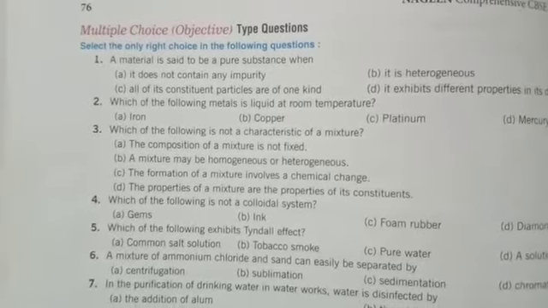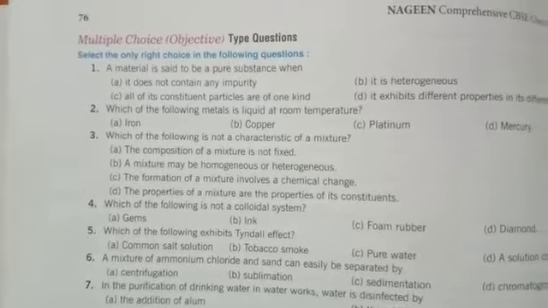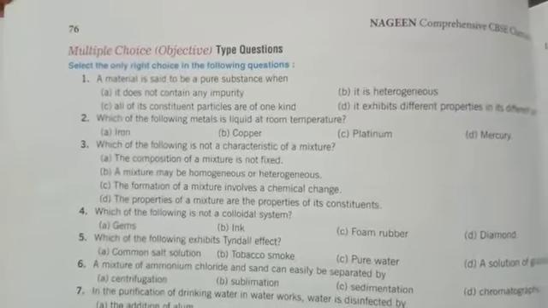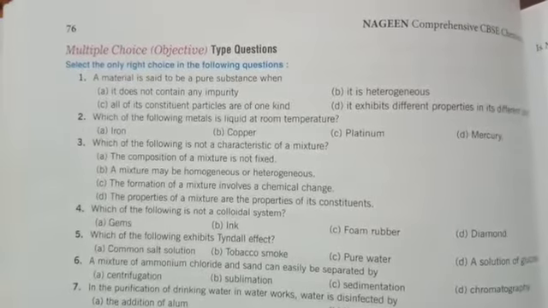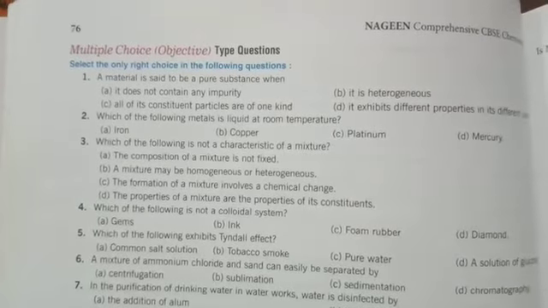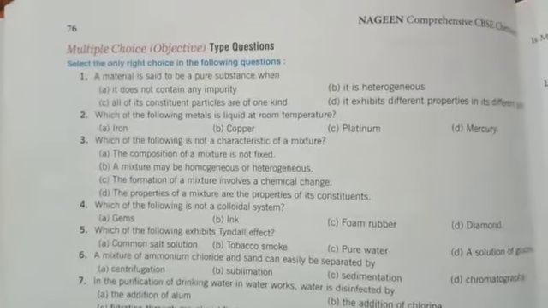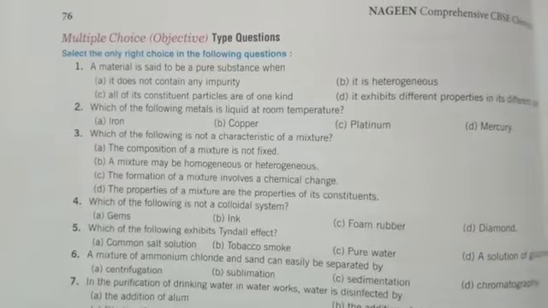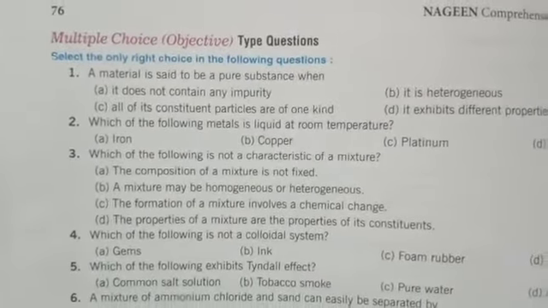A material is said to be a pure substance when: option A, it does not contain any impurities; option B, it is heterogeneous; option C, all of its constituent particles are of one kind; option D, it exhibits different properties in its different parts. Dear student, for question 1, option C is correct. All of its constituent particles are of one kind.